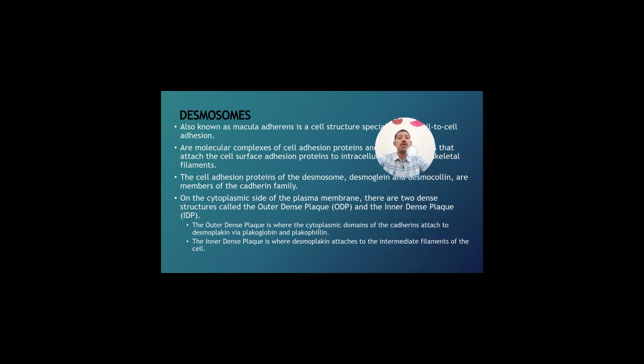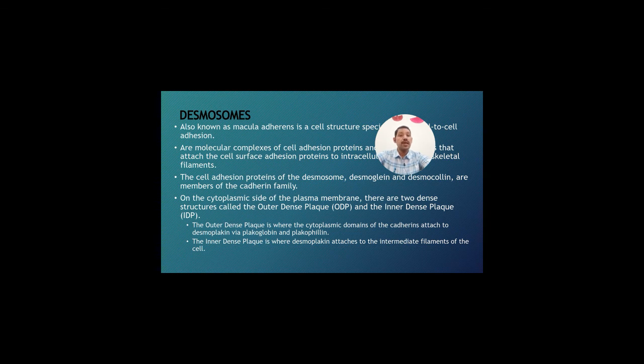On the cytoplasmic side of the plasma membrane, there are two dense structures called the outer dense plaque, ODP, and the inner dense plaque, the IDP. The outer dense plaque is where the cytoplasmic domains of the cadherin attach to the desmoplakin via plakoglobin and plakophilin.